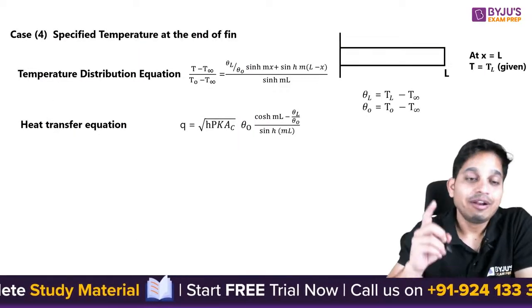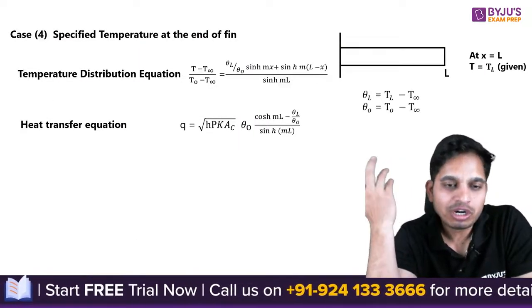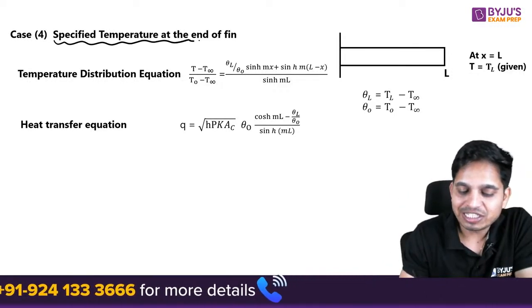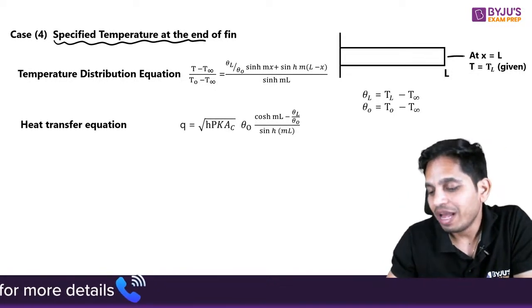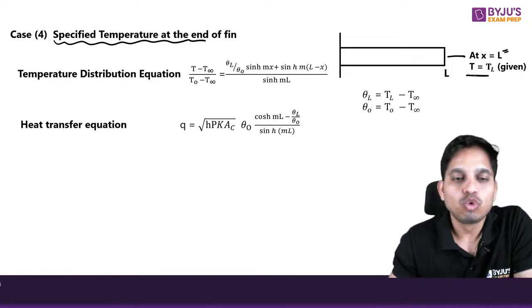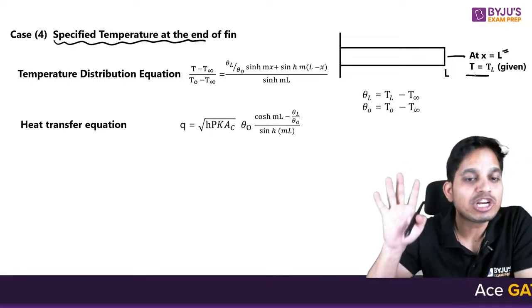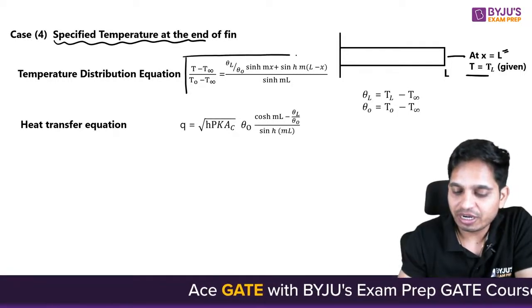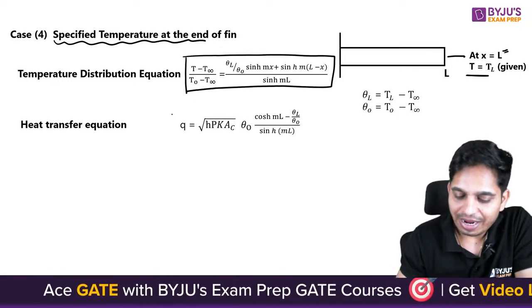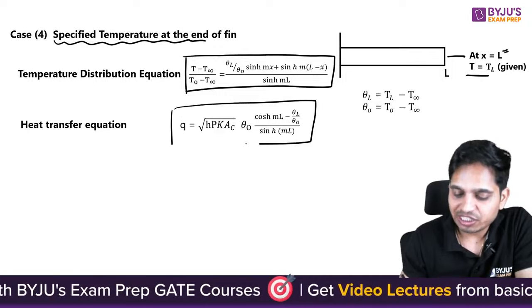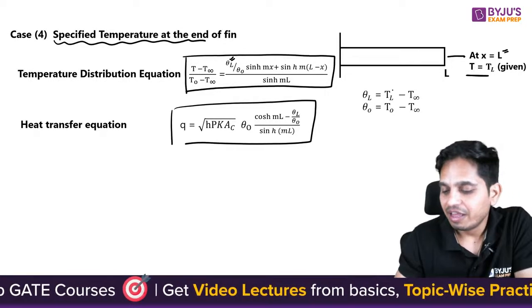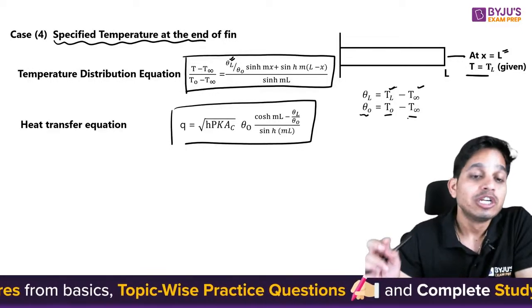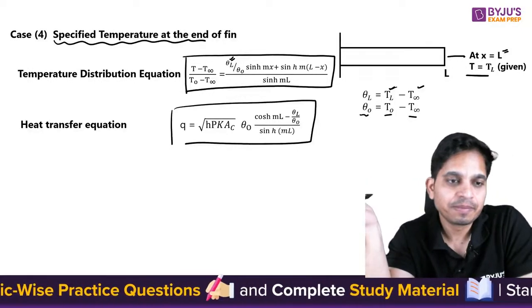Now, one more very special case that is not mostly asked, but still you need to know: when a specified temperature is given at the end. That is, at x equals L, T equals TL. They will give you a specified temperature. Then you can find the temperature distribution and heat transfer by using this equation, where theta L is equal to TL minus T infinity and theta naught is T naught minus T infinity. So you need to practice these new questions.